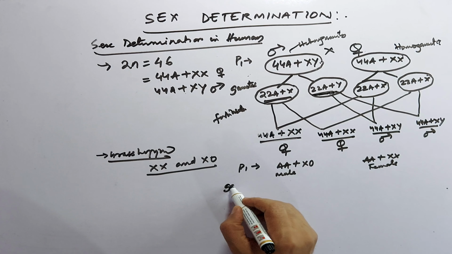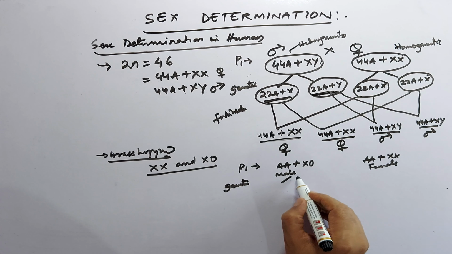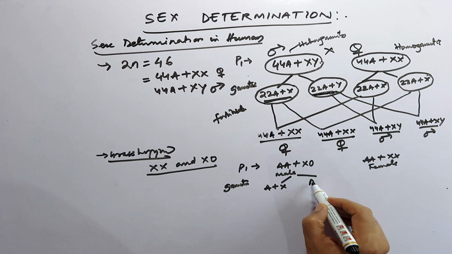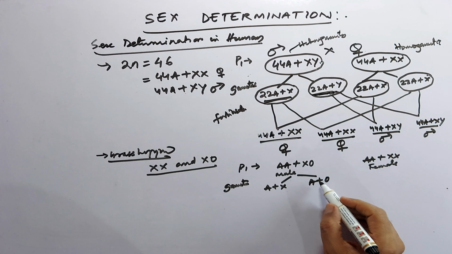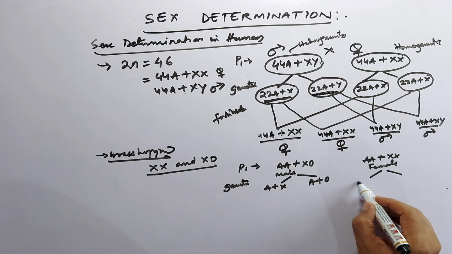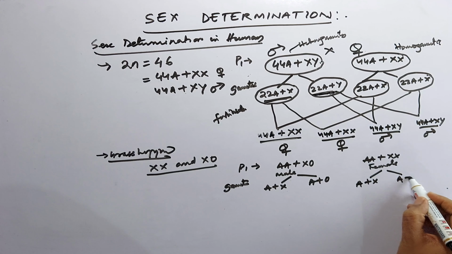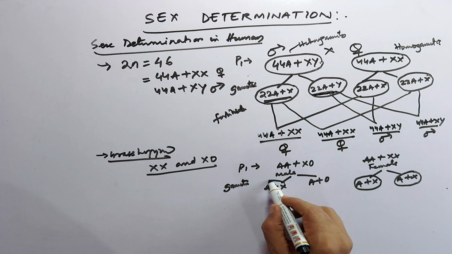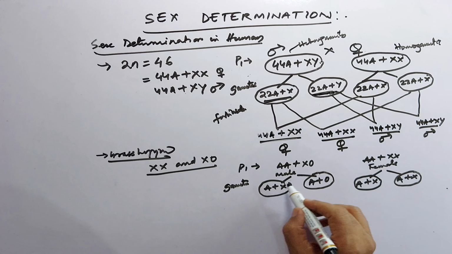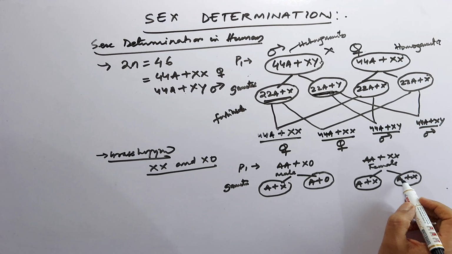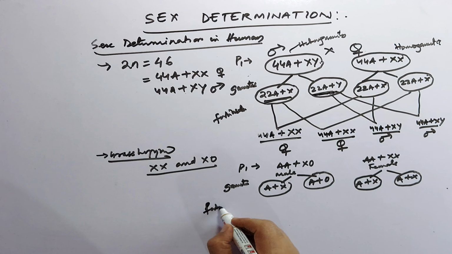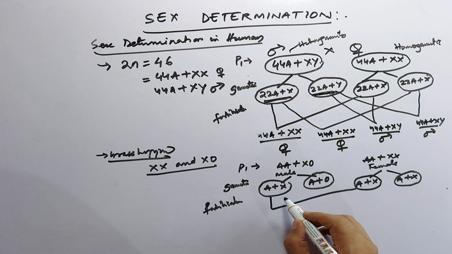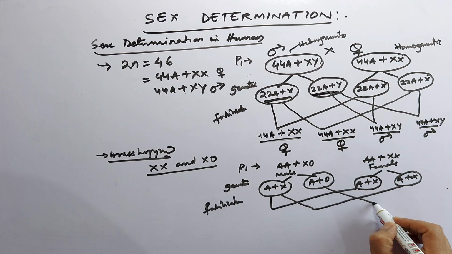The male produces heterogametes, A plus X and A plus O, meaning absence of another X. And the female gives A plus X. So these are the ovum, one type, and these are the sperms, two different types.